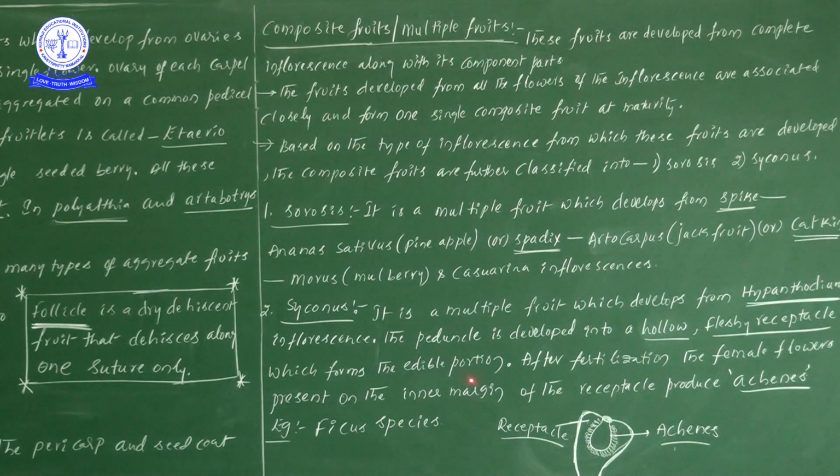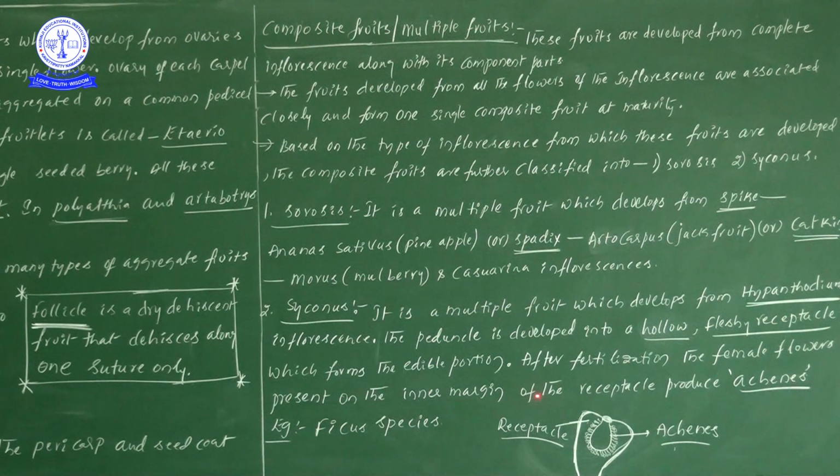So here they are saying the peduncle is a hollow and fleshy receptacle which forms the edible portion. It is edible, we can eat it, but I haven't even once. If you find it in your surroundings, you can try it, but don't eat too much. Right. Next one, after fertilization, the female flowers